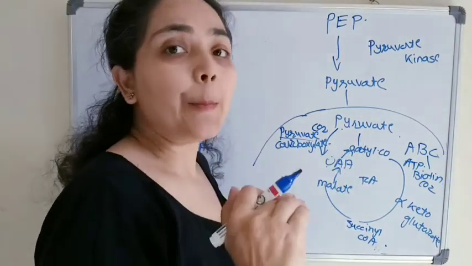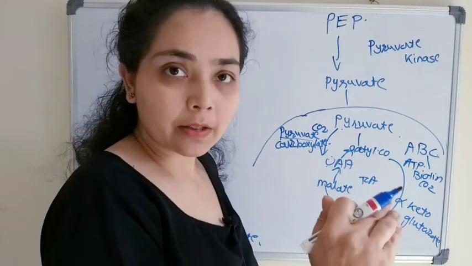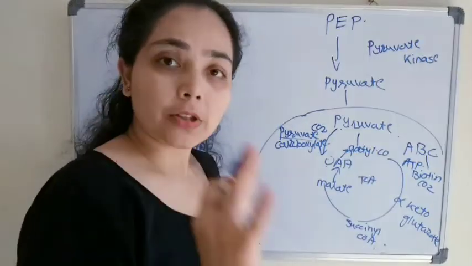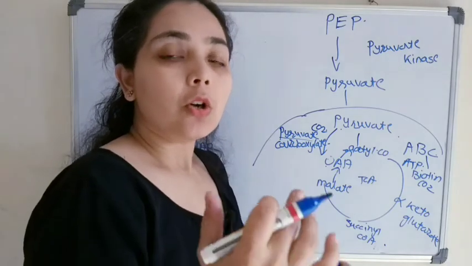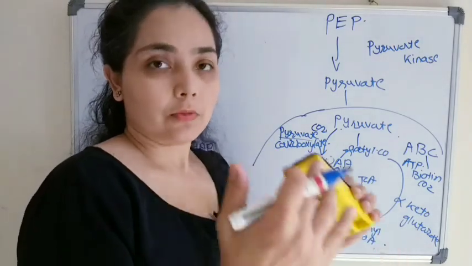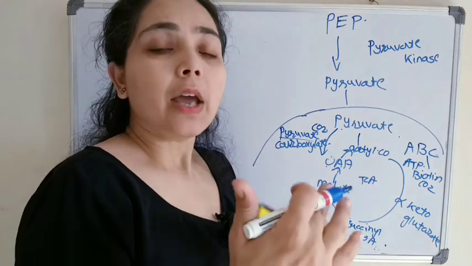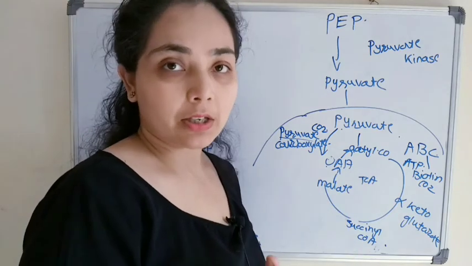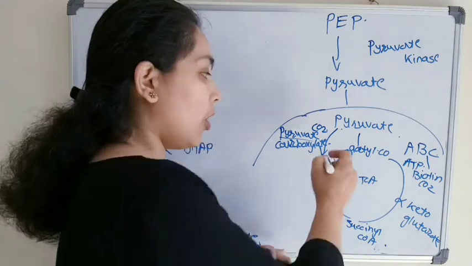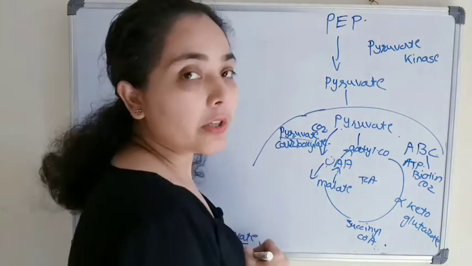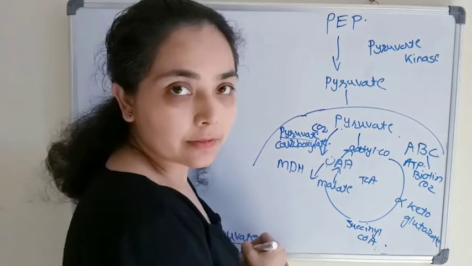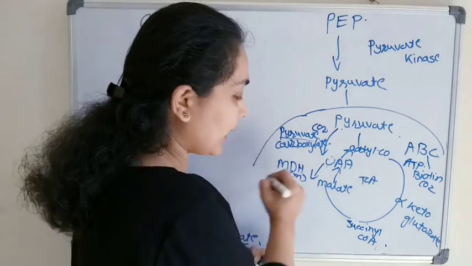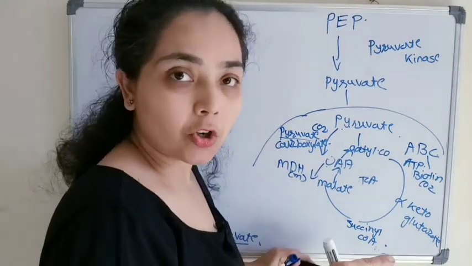Alright, so oxaloacetate is impermeable to the mitochondrial membrane. That means oxaloacetate cannot cross the mitochondrial membrane. So to come out from the mitochondria, it will take the help of the malate shuttle system. How? Oxaloacetate will first convert to malate in the presence of the enzyme malate dehydrogenase. We'll write here in brackets M, M is for mitochondrial.